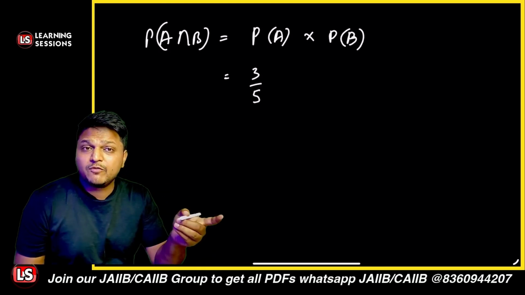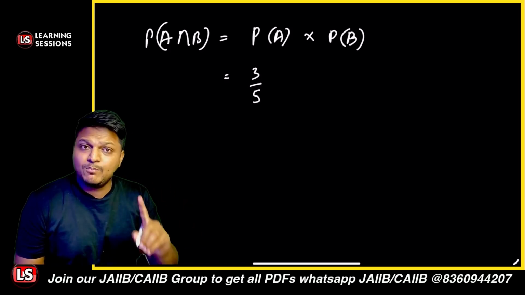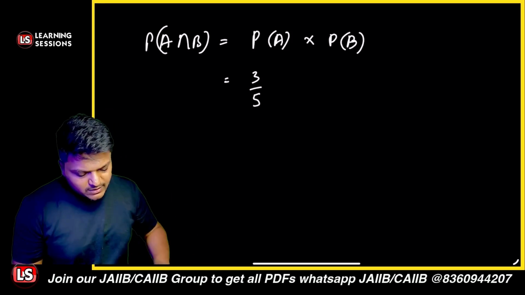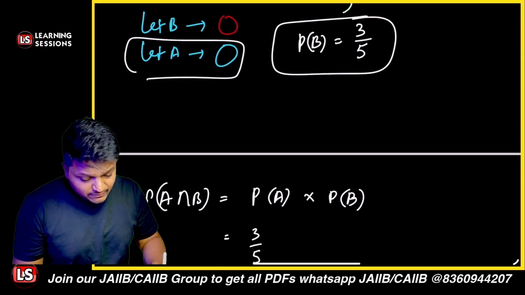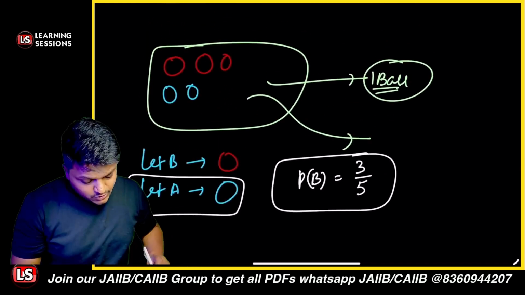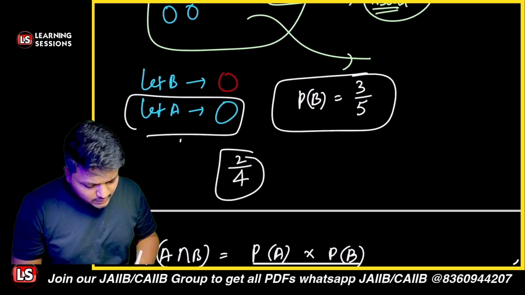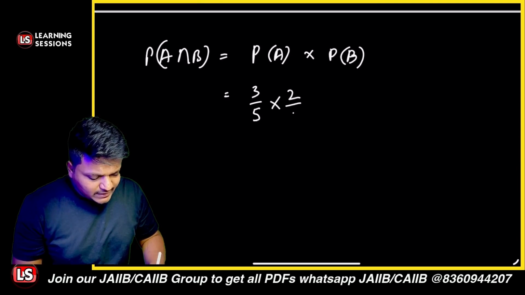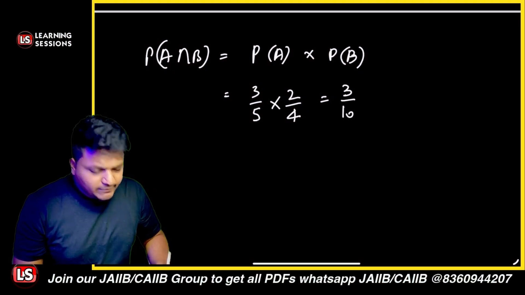But what about the probability of A? Because the second ball drawn can be a red ball or it can be a blue ball, right? Considering that the second ball is a blue ball, we have 5 balls in total, but we have already picked one ball. Now we are left with 4 balls, right? So in the denominator, we'll have 4, and we have two blue balls, so this probability will be equal to 2 divided by 4. So it will be equal to 3 by 5 multiplied by 2 by 4. Is that clear? So it will be equal to 3 divided by 10.